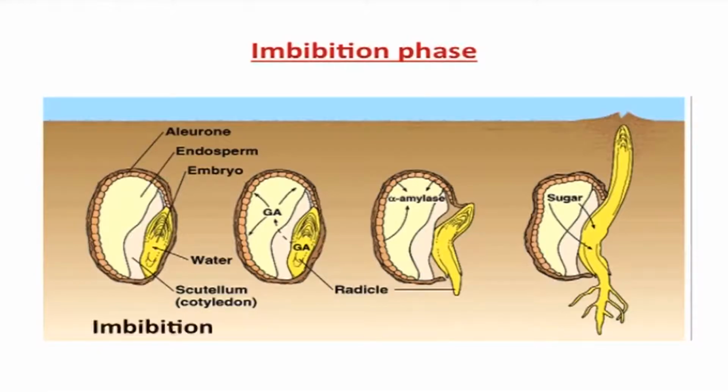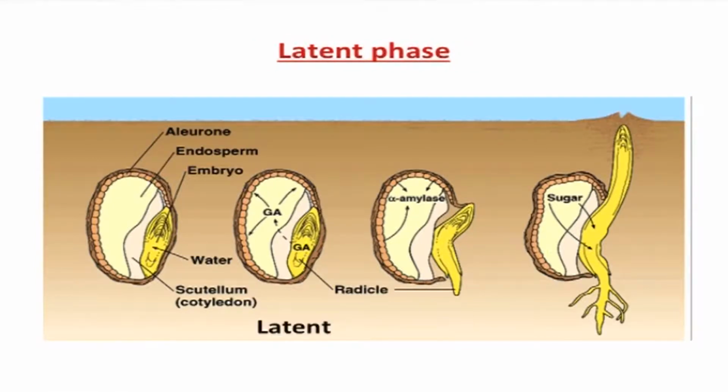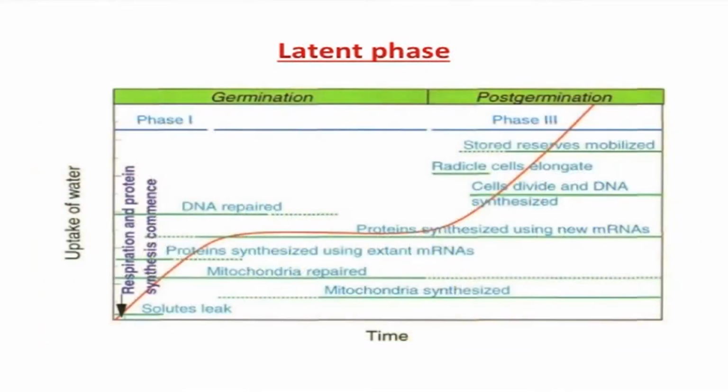Imbibition phase is followed by latent phase. The hydration of seed and entry of oxygen leads to respiration and release of hormones. These hormones trigger synthesis of starch degrading enzymes, protein and fat hydrolysis. This is a time consuming process. So, seeds remain still or latent.